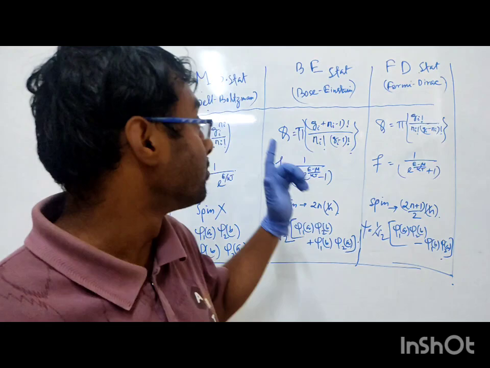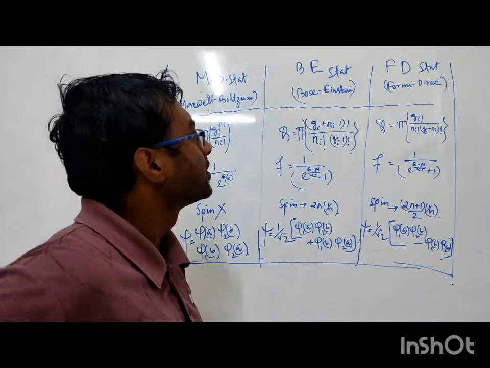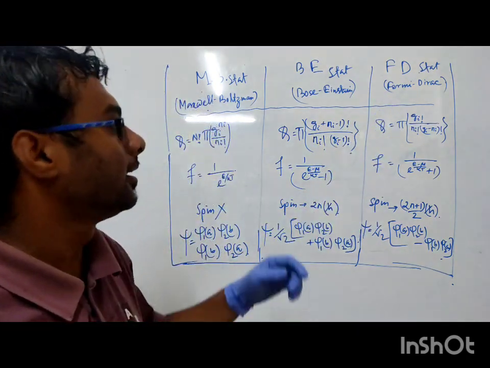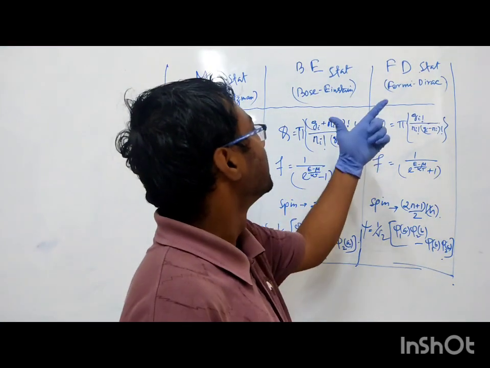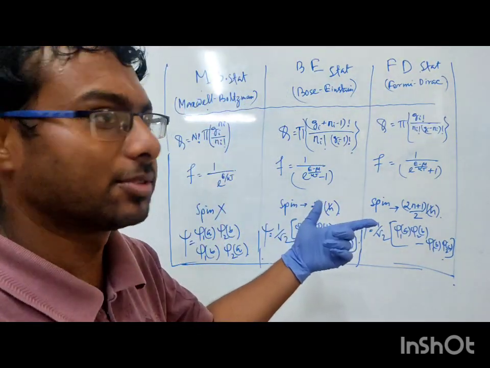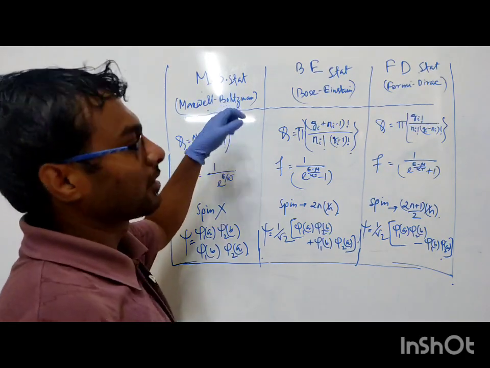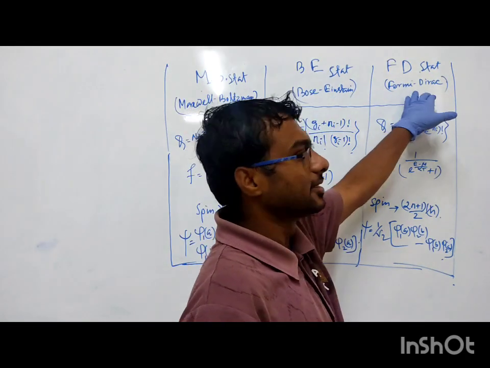Particles that follow Bose-Einstein statistics are called bosons, and particles that follow Fermi-Dirac statistics are called Fermi particles or fermions. These are Boltzmann particles, these are bosons, these are fermions.